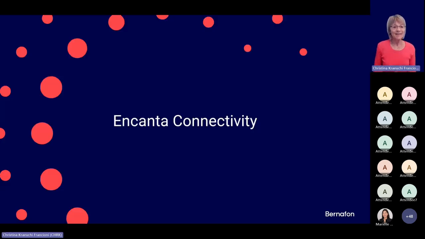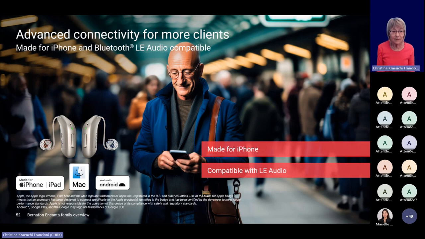We have also made a very, very nice and fast step ahead with Incanta connectivity, because we are aware that connectivity is getting more and more important for hearing aid users. Hearing aid users today, almost irrelevant of age, would like to be able to use their smartphone, or to control the hearing instruments from a nice and intuitive app. So now, even with Incanta, we have made a large step ahead.